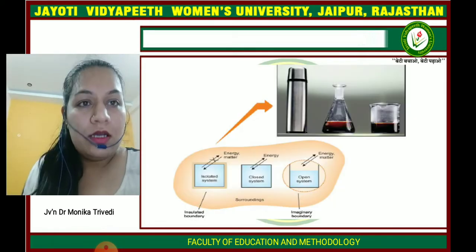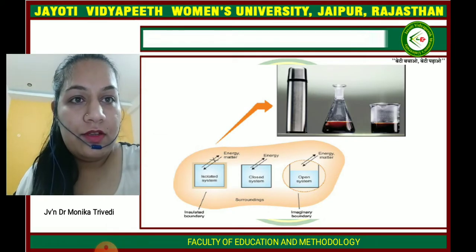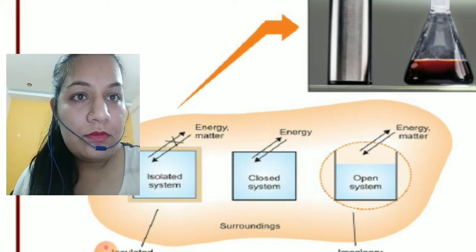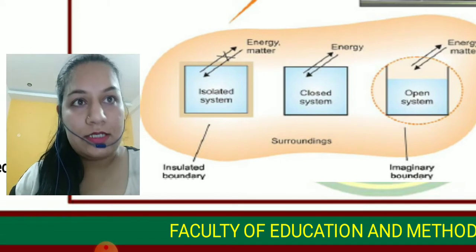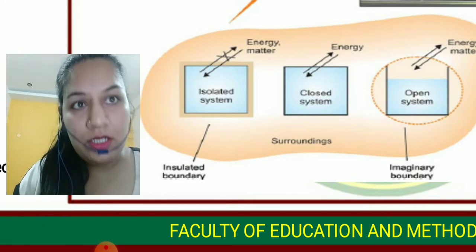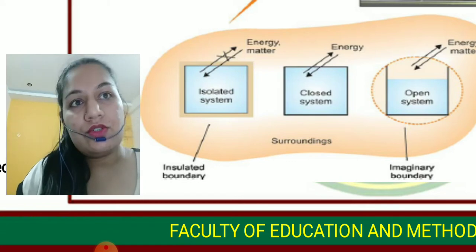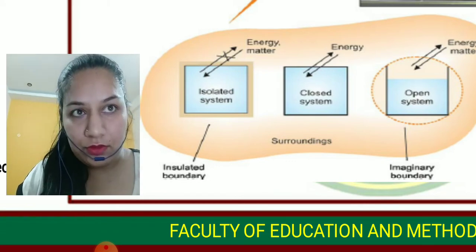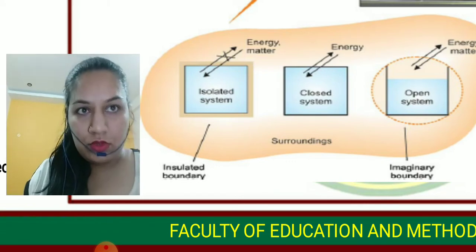Here you can see the isolated system, and there is no exchange of energy or any kind of matter. So this kind of system is known as an isolated system.